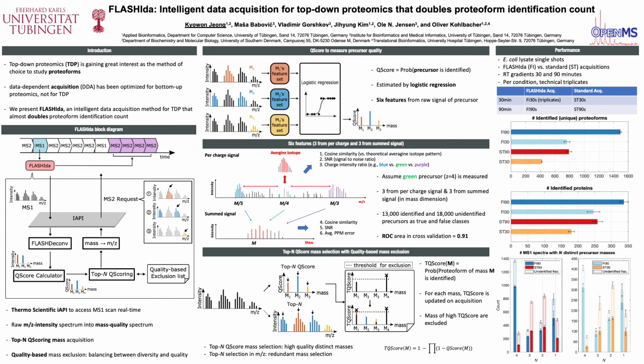The light-colored portion is the unidentified portion. By comparing light and dense colored portions, we can see that the identification rate from FLASHIda is much higher than from standard. In summary, FLASHIda enables selection of high-quality precursors of distinct proteoforms without major changes in the experimental setups.